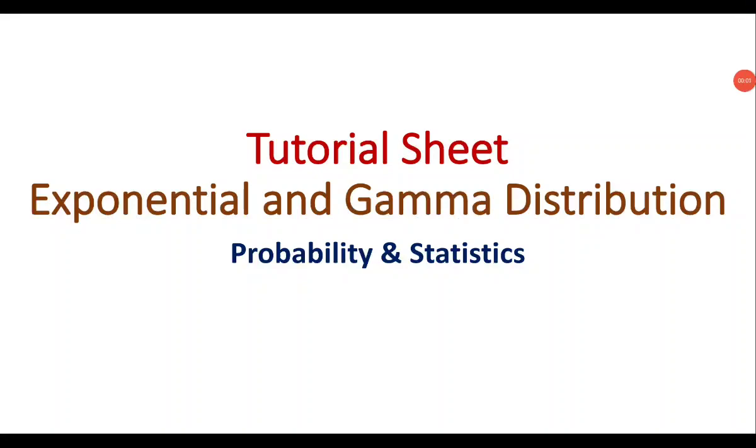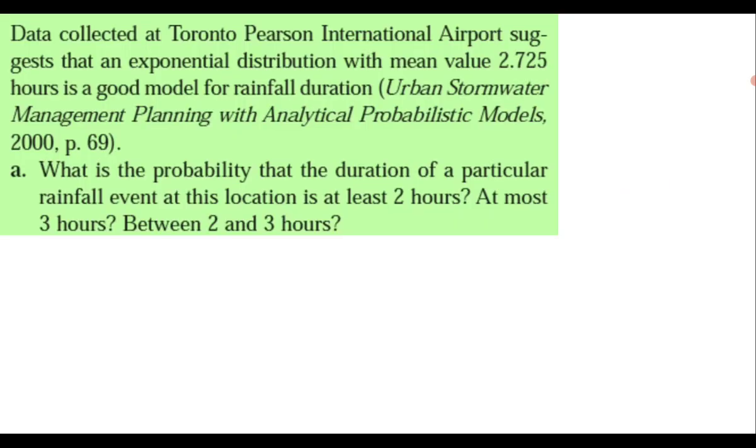Good evening everyone. Today we are going to cover some problems based on exponential and gamma distribution. Both are continuous distributions. The first problem says that the data collected follows an exponential distribution with this mean value. You need to find the probability that the duration of a particular rainfall is at least 2 hours.